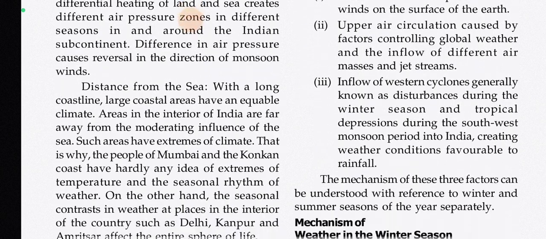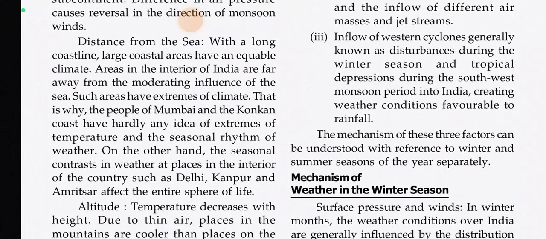Distance from the sea. With a long coastline, large coastal areas have an equable climate. Areas in the interior of India are far away from the moderating influence of the sea. Such areas have extremes of climate. That is why the people of Mumbai and the Konkan coast have hardly any idea of extremes of temperature and the seasonal rhythm of weather. On the other hand, the seasonal contrast in weather at places in the interior of the country such as Delhi, Kanpur, and Amritsar affect the entire sphere of life.